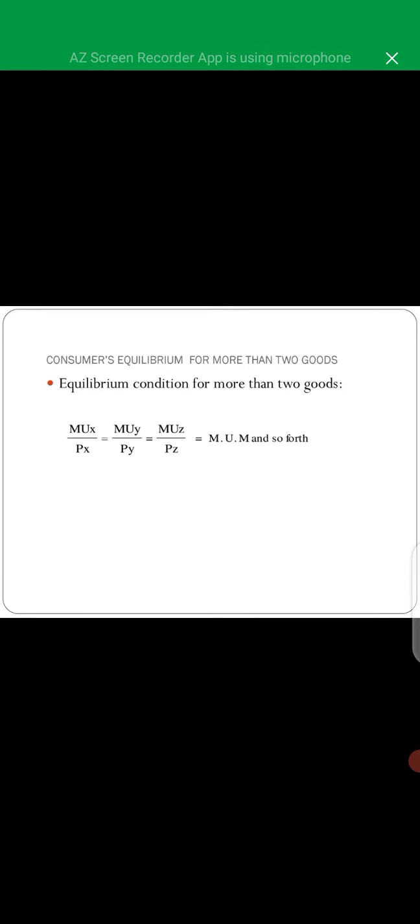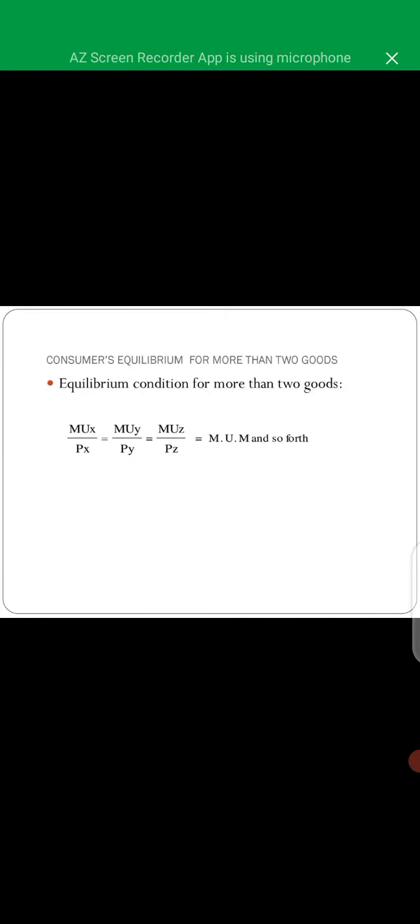In consumer equilibrium under a single commodity, we assumed that the entire income was spent on a single commodity. Now the consumer wants to allocate his money income between the two goods so as to attain the equilibrium position. For example, according to the law of equimarginal utility, a consumer gets maximum satisfaction when the ratio of marginal utility to price of the two commodities is equal, and marginal utility falls as consumption increases.